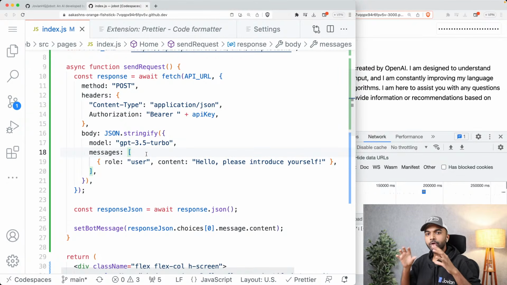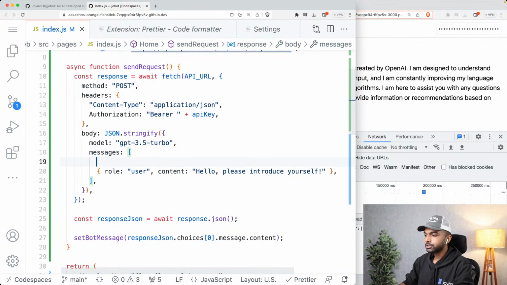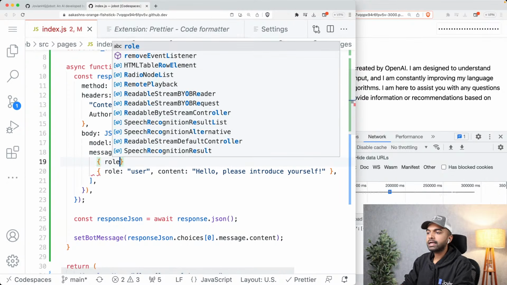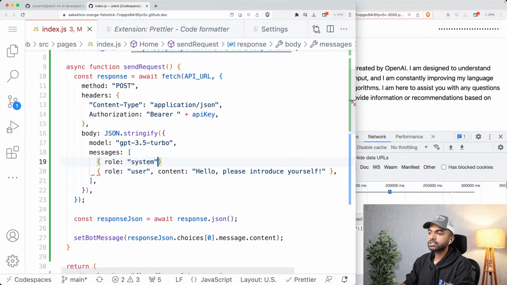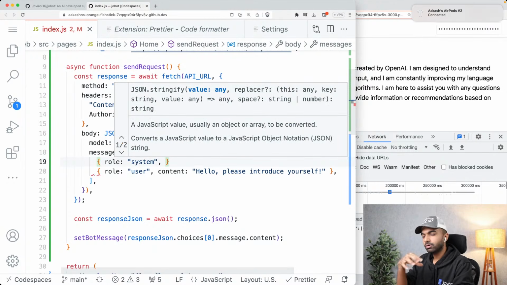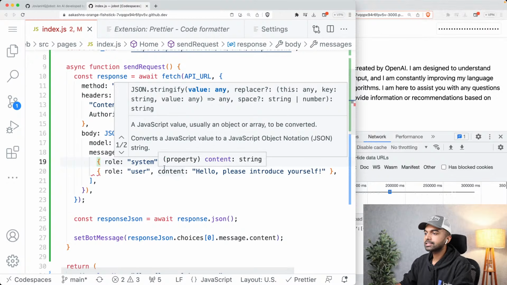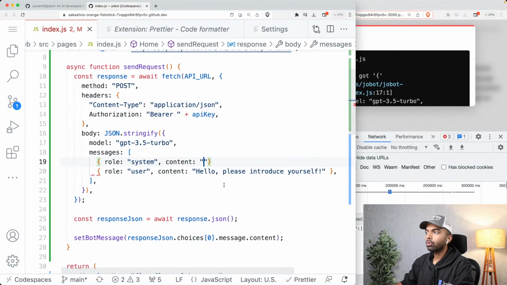Now, we might want to give this bot, this model, this API our own identity, and that is where OpenAI allows you to pass a special type of message called a system message. So the first message, or any message really, in your code can be a system message, and a system message can contain some instructions for your bot to always follow.